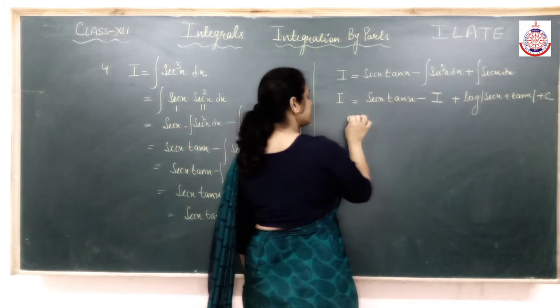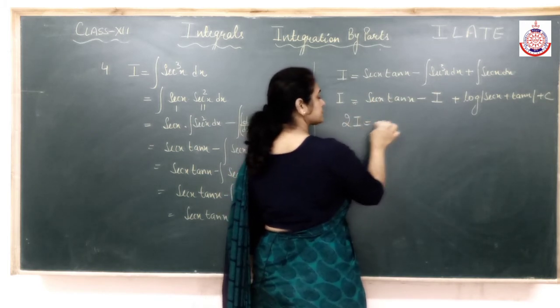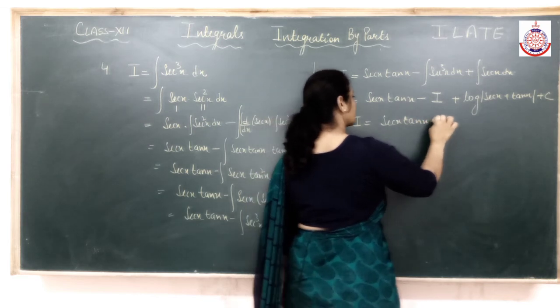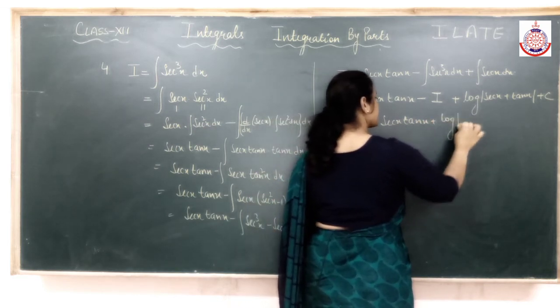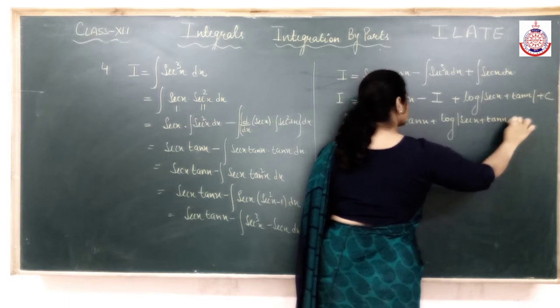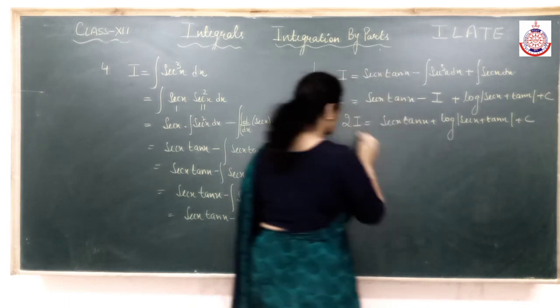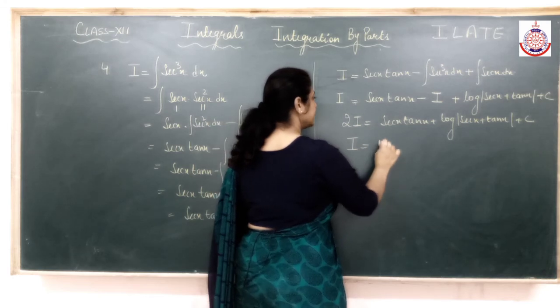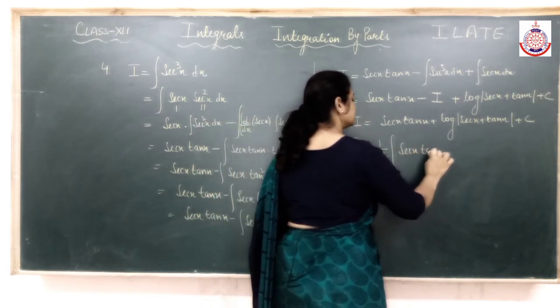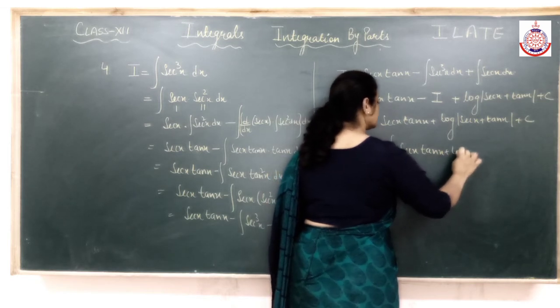I will bring this side, it will become 2I. I as it is, I need the value of I.